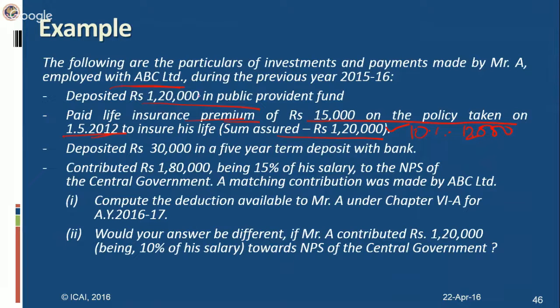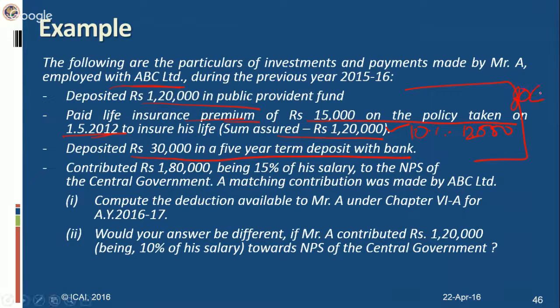Right? For PPF, up to 1,50,000 you can invest. Here he is investing 1,20,000, so the whole is eligible for deduction. Further, he deposited 30,000 in a 5-year term deposit with a bank. It is also eligible for deduction under section 80C. All these three are eligible under section 80C.